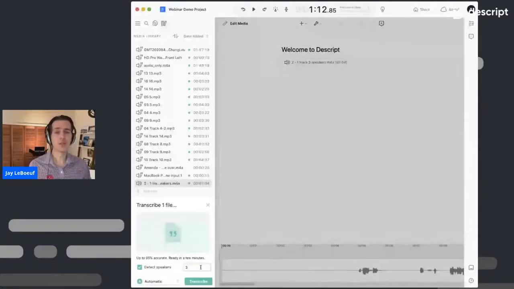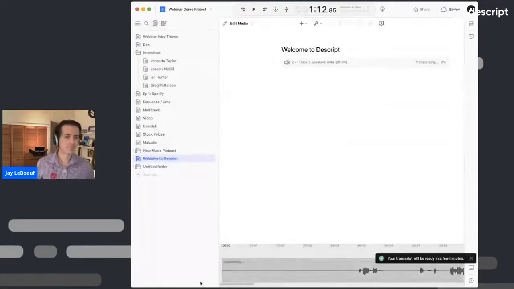If you don't know how many speakers, don't worry about it. Just hit Transcribe, and Descript will take its best guess. I'm going to click on Automatic. Most things in Descript you're going to do with Automatic Transcription enabled, and you're going to click on Transcribe.